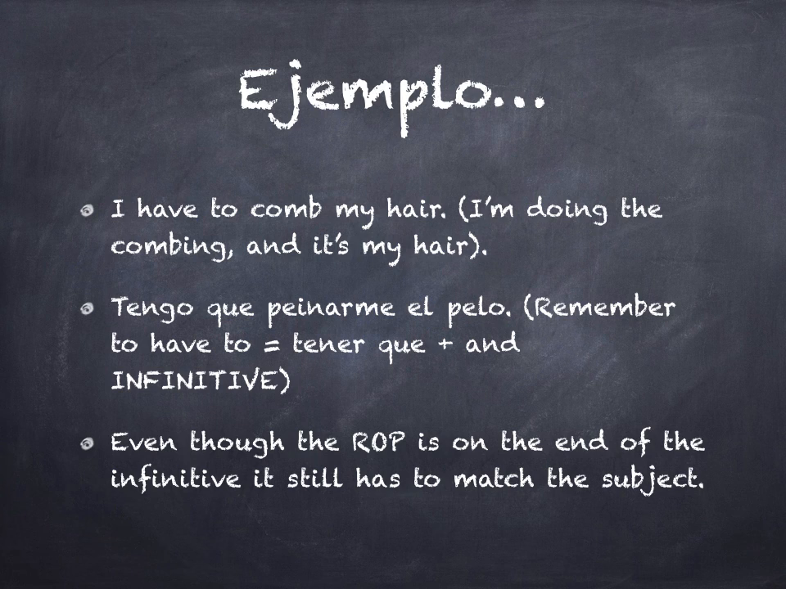An infinitive, right? So look back up there at the sentence again. Tengo que, I have to. Well, what do I have to do? I have to comb my hair. Peinar is to comb. I have to leave that in the infinitive, but it's my hair, so this is reflexive. Now, even though I leave the reflexive object pronoun at the end of peinar, I still have to make it match the subject. I have to comb my hair. So tengo que peinarme el pelo. Even though the ROP is at the end of the infinitive, it still has to match the subject.